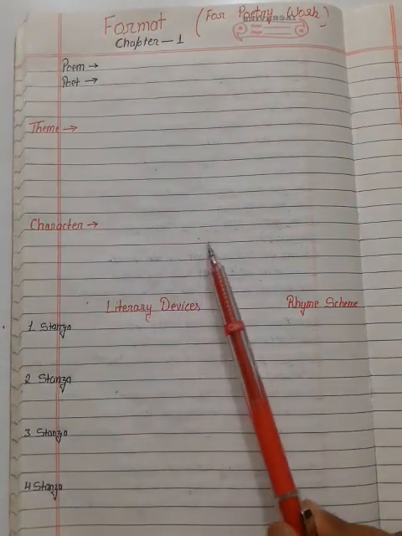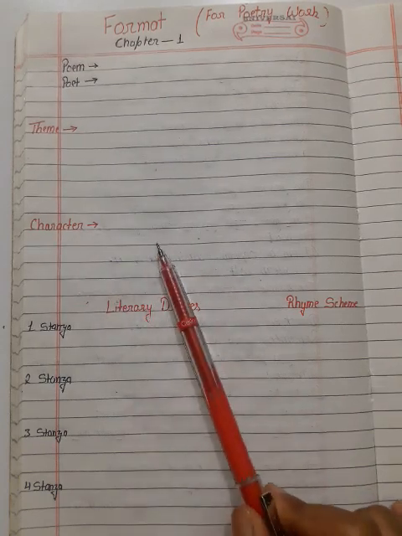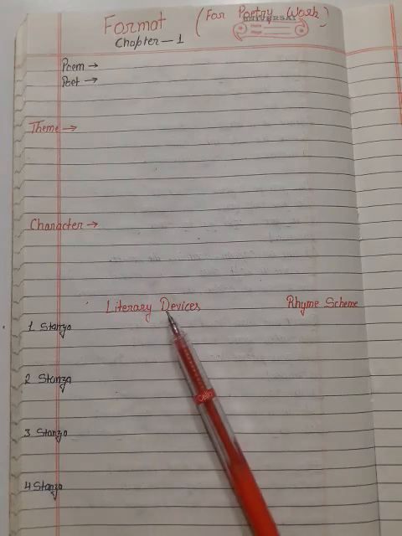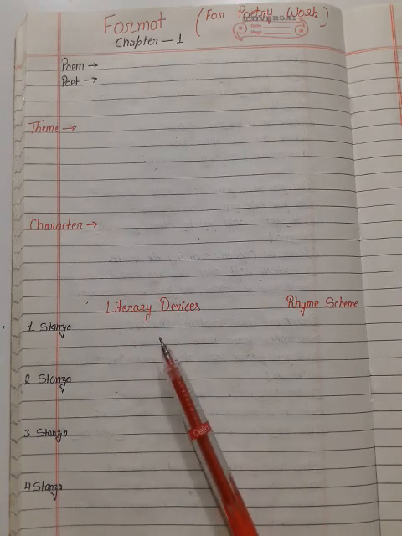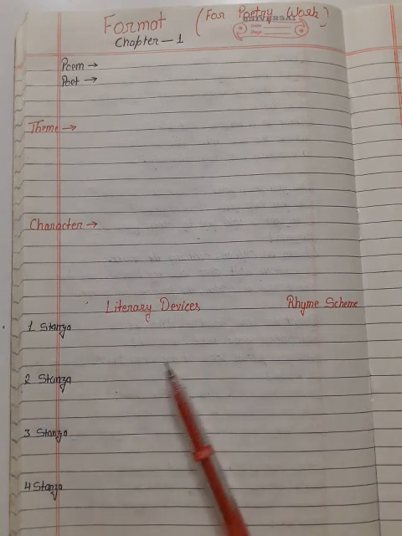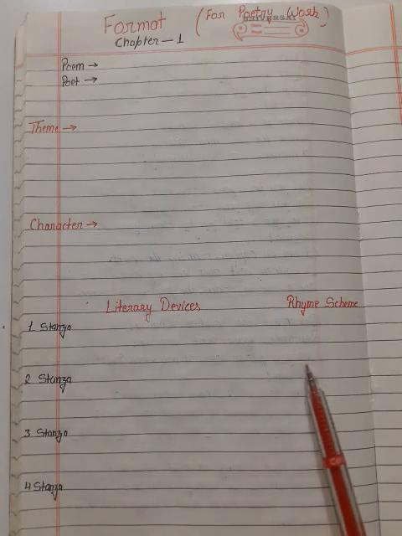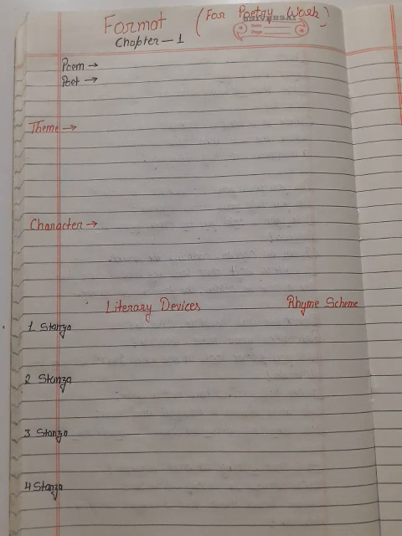If characters are there in your poem, then you will mention them. If there is no character, then this heading is not required. And after this you will mention literary devices and rhyme scheme. Stanza wise you will mention how many literary devices you have in the first stanza and what the rhyme scheme is, and how many literary devices you have in the second stanza and what the rhyme scheme is. Like this, for every stanza you will mention here on the first page.